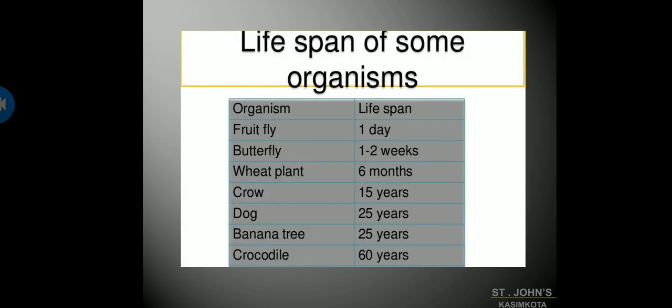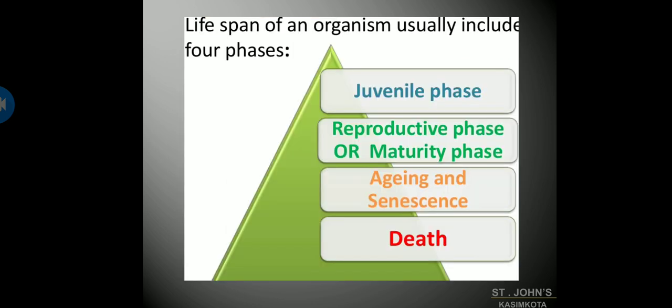So this is how usually the lifespan of certain organisms vary. Here you have again the same thing. You can see this tabular column has certain organisms and their lifespans. Fruit fly 1 day, butterfly 1 to 2 weeks, same thing. Crow 15 years, dog 25 years, banana tree 25 years, and crocodile 60 years. So this is the lifespan of certain organisms.